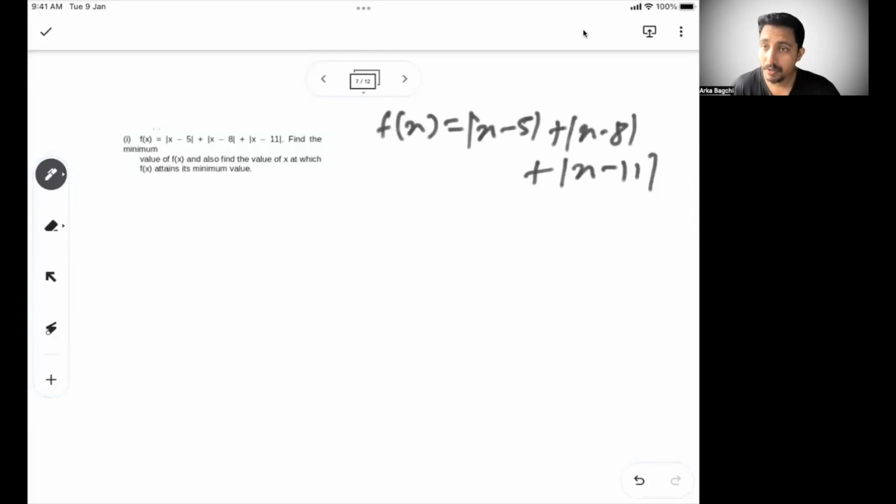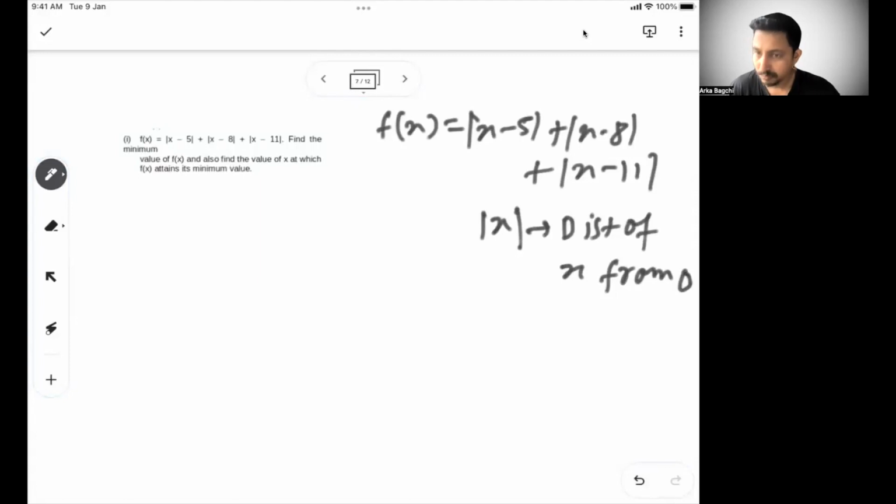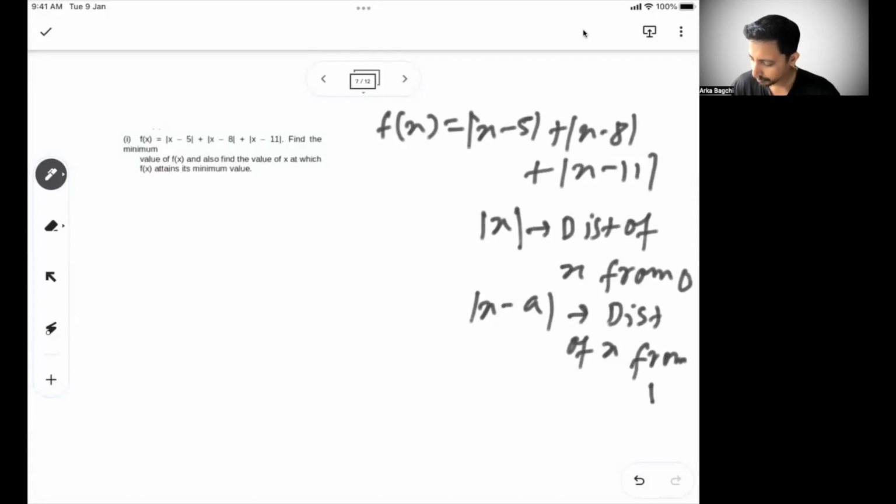If you recall carefully what we said, if something is mod x, it talks about the distance of x from 0. If mod of x minus a is there, it talks about the distance of x from a, recalling what we did in the previous session.